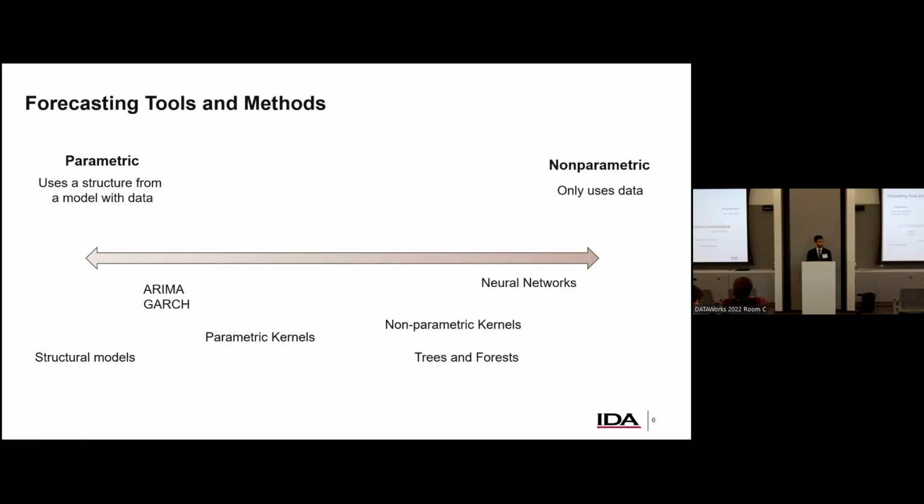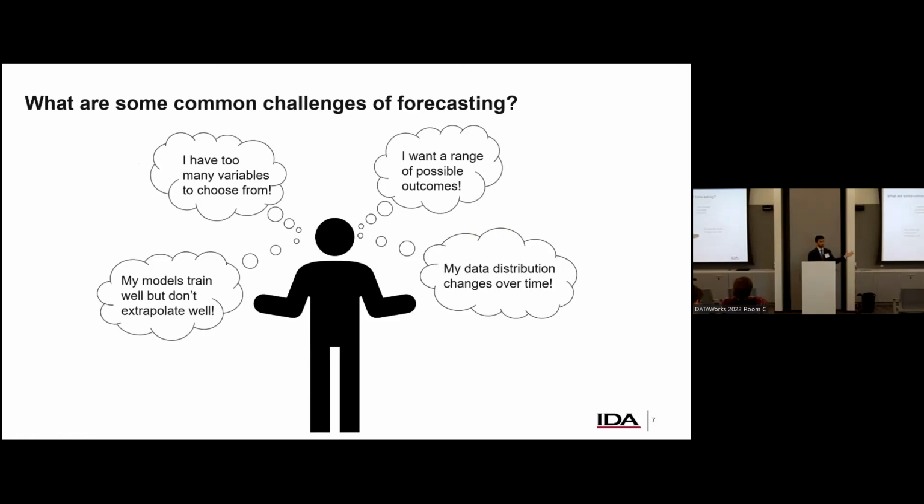So that brings us to the question of, sometimes we run into problems where we just don't know what to do. And that happens a lot with forecasting. It happens to me all the time with forecasting. And these are just 4 examples of questions that we might have all the time, right? So maybe you have way too many covariates. Maybe you have a feature space of 2,000 daily telemetry readings. Well, what are you supposed to do with that, right?